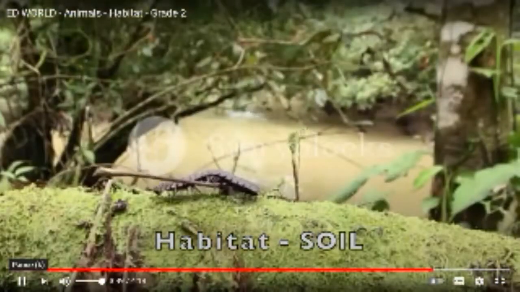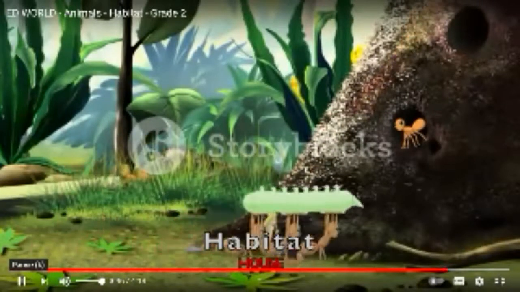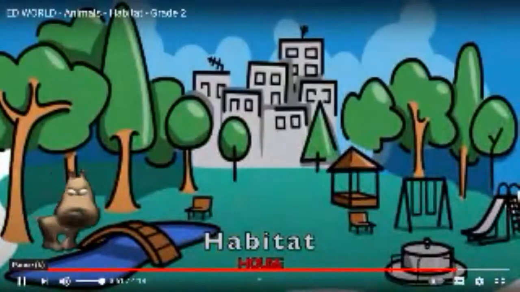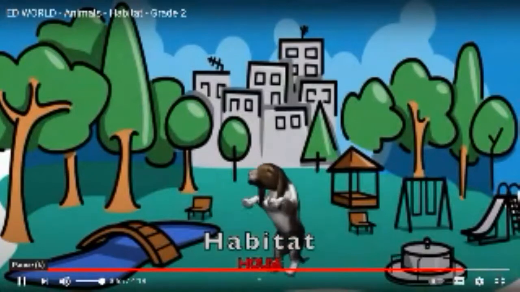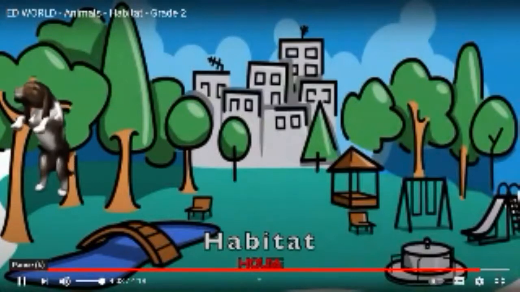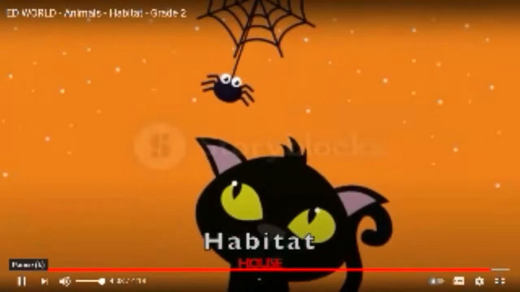Soil animals. A habitat for snails and creatures like those. These are worms. Ant, the soil is the house. The animals that live in the house could be a dog, a cat, a rabbit. Yeah, that's a dog. Whoop, whoop. The habitat for a dog, a cat, a spider. A spider, just like the ant, just like the cat.